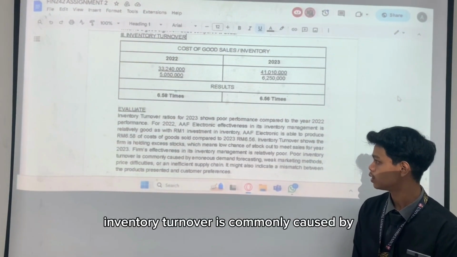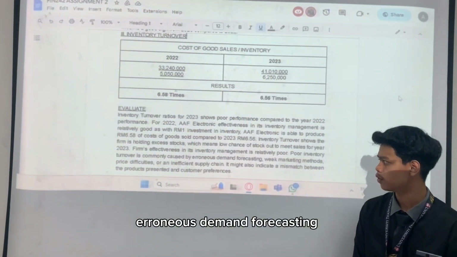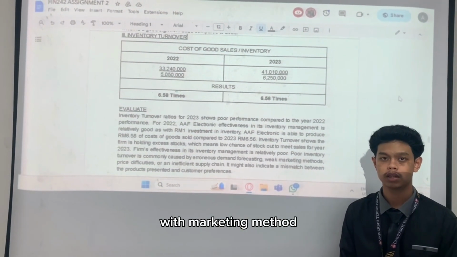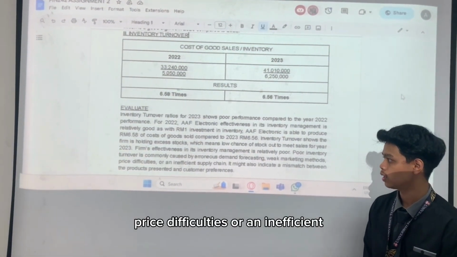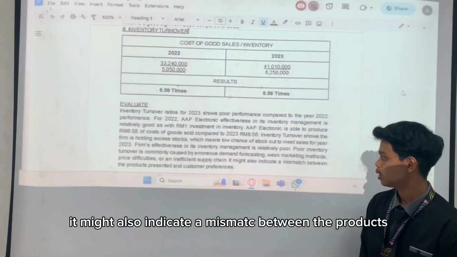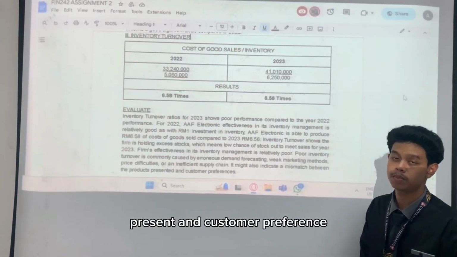Poor inventory turnover is commonly caused by erroneous demand forecasting, weak marketing methods, pricing capabilities, or an inefficient supply chain. It might also indicate a mismatch between the products present and customer preference.